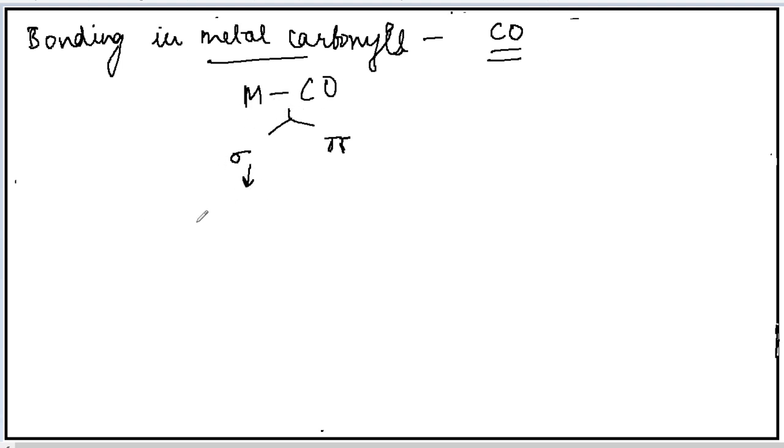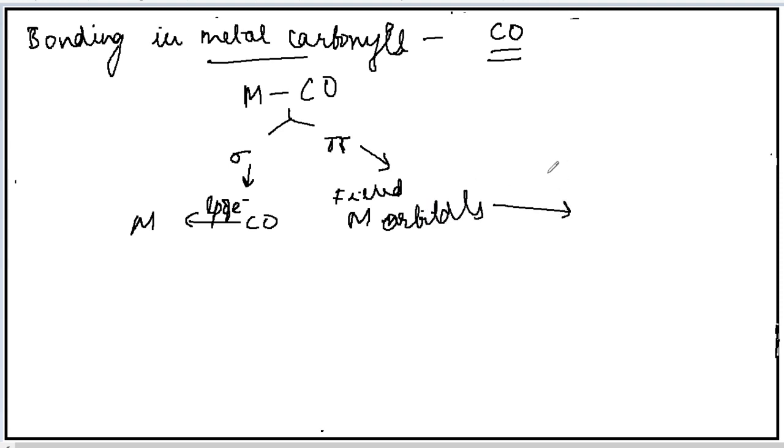Sigma bond is formed when there is donation of lone pair of electrons from the carbonyl to the metal atom. And pi bond is formed when there is donation of electrons from the filled metal orbitals to the pi anti-bonding orbitals of the carbonyl.